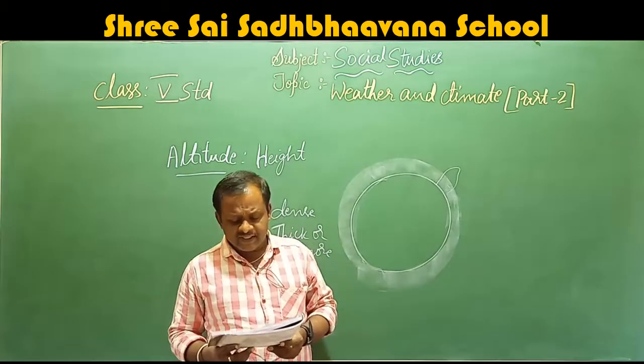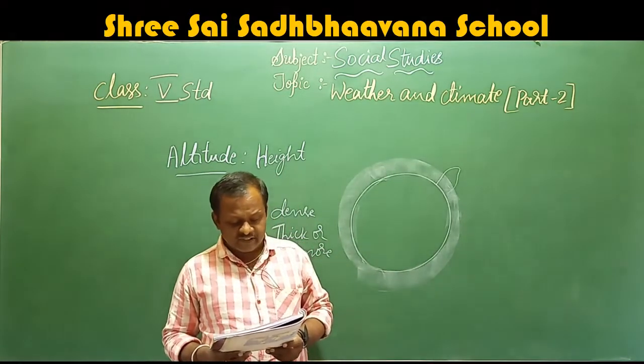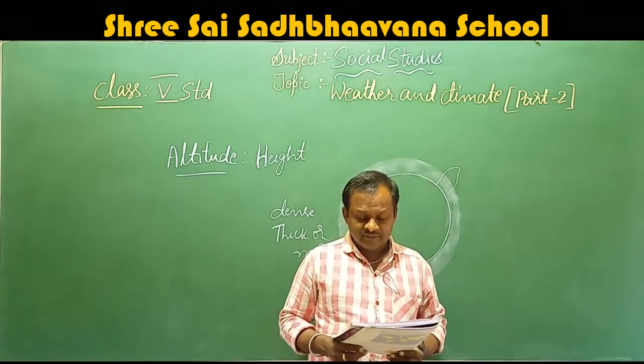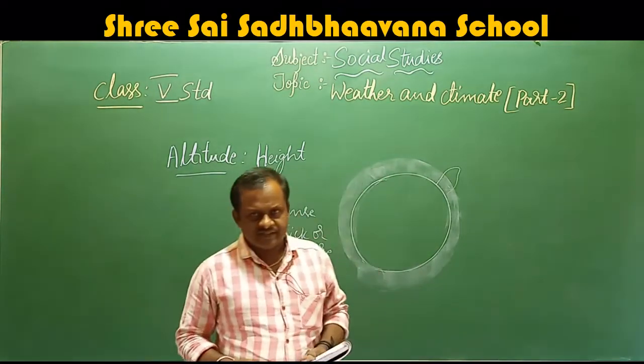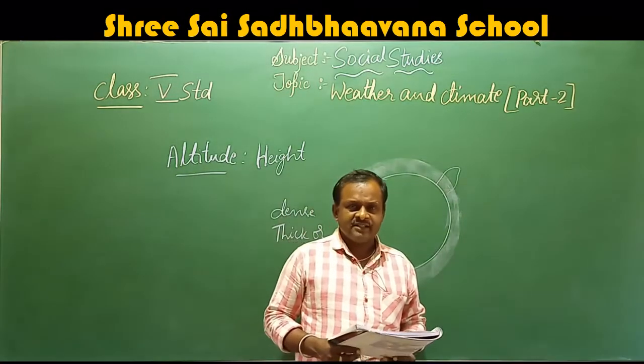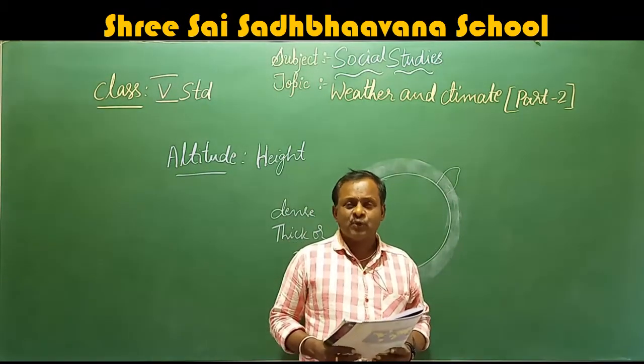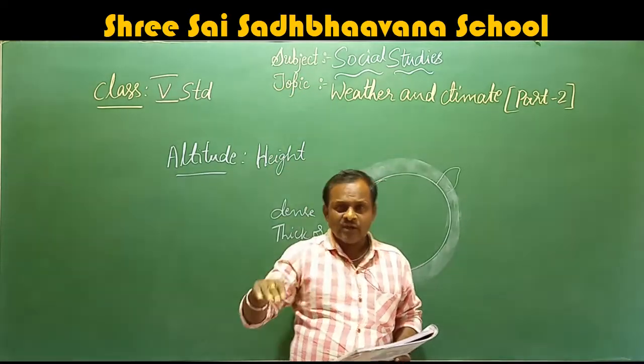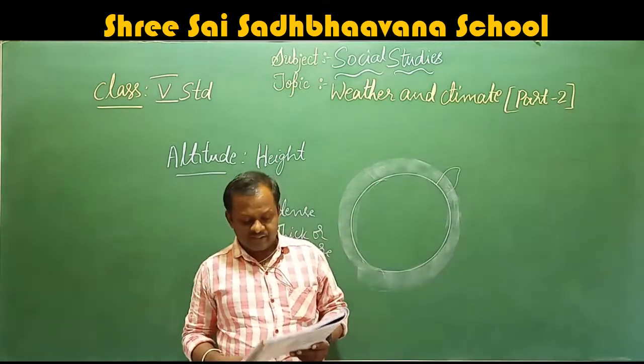In summer, for example, Shimla, which is at a high altitude, is always cooler than Delhi, which is at a low altitude. Shimla is a hill station in northern India. It is very, very cool because it is in a high place. But Delhi is at the low level, so it is very, very hot.